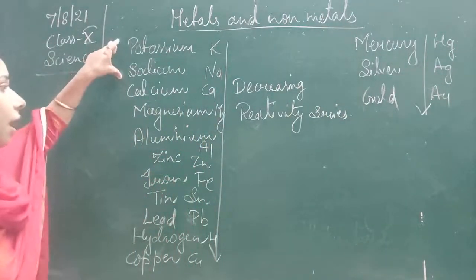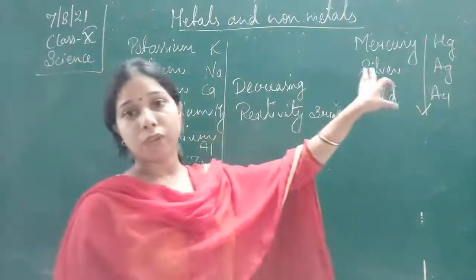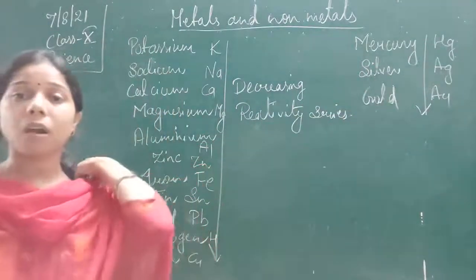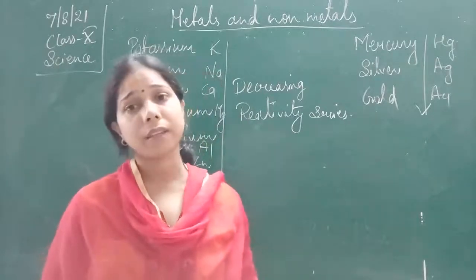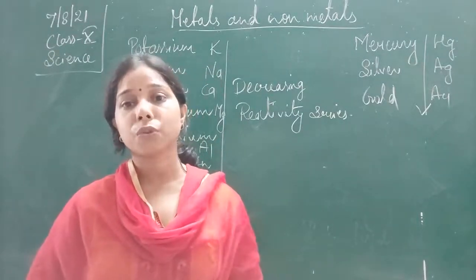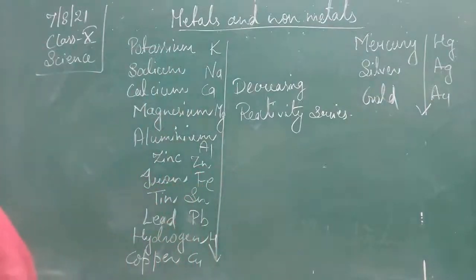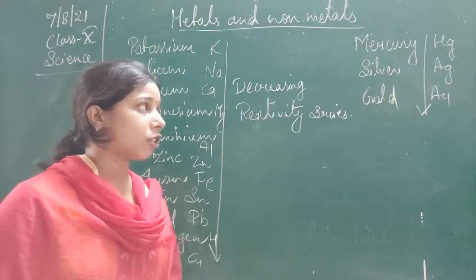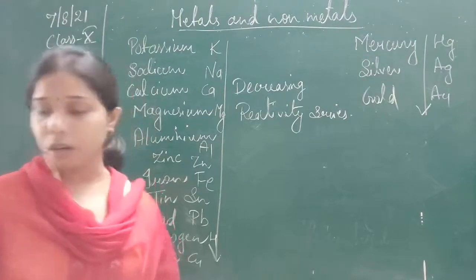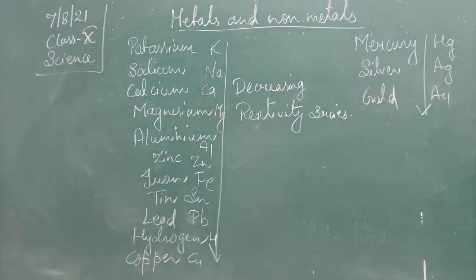This is the most reactive and this is the least reactive. So with the help of this we are able to find which one is more reactive, which one is less reactive, and according to that we can show the reaction easily, whether the reaction is feasible, whether it will take place or not.